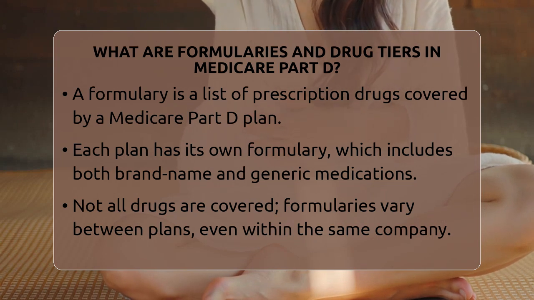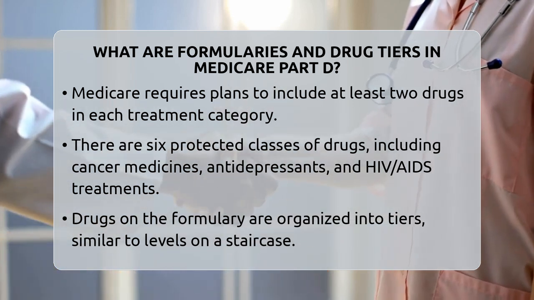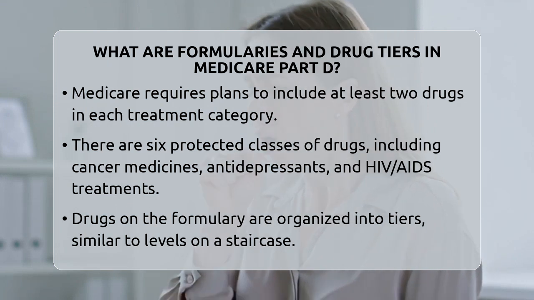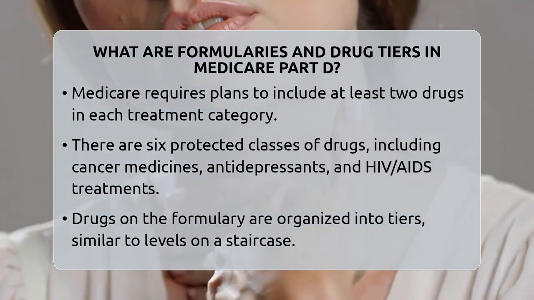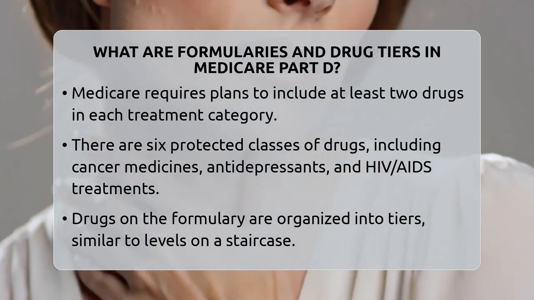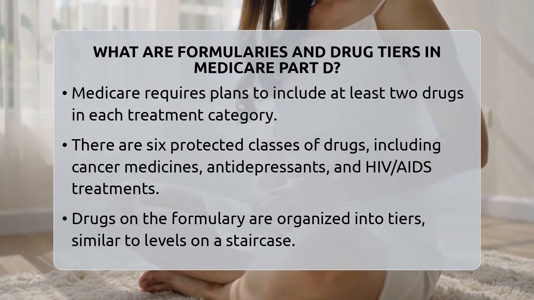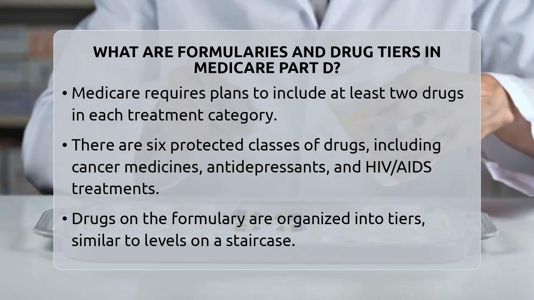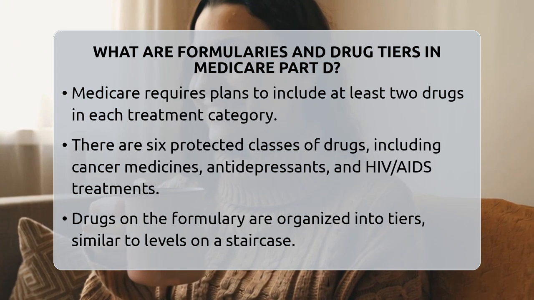Medicare requires all Part D plans to include at least 2 drugs in each treatment category. For example, if you need medication for high blood pressure, the plan must cover at least 2 options. There are also 6 special groups of drugs called protected classes. These include cancer medicines, anticonvulsants, antidepressants, antipsychotics, HIV/AIDS treatments, and medicines for transplant patients. The idea is to make sure you have choices in these important areas.